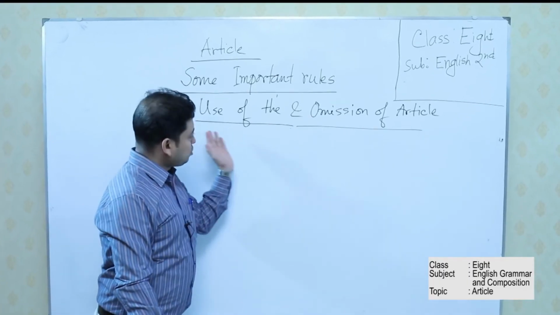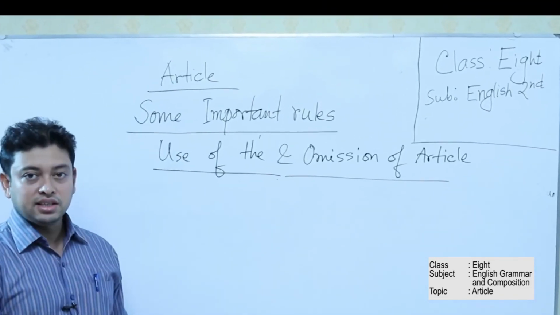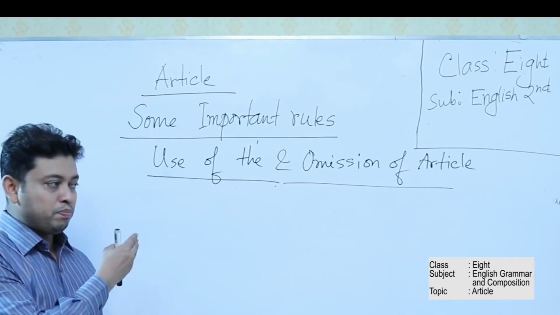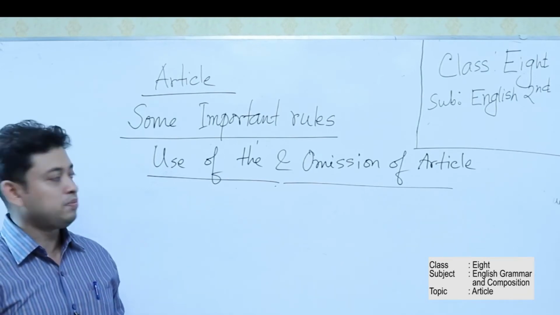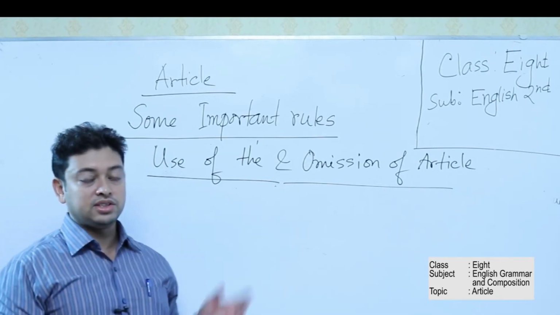So now the topic is use of the and omission of articles. We will see in some cases the is used for one purpose, and for another purpose there is no the. That means there will be a cross; there will not be any article. So let's see some examples.